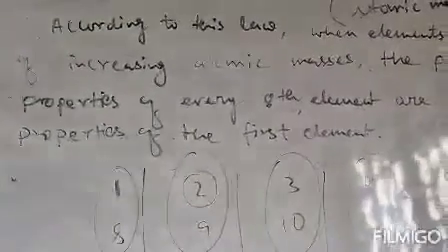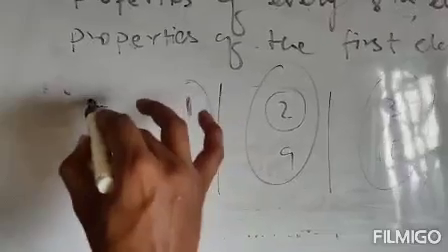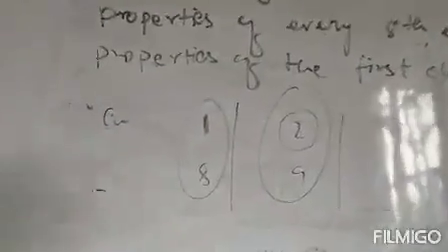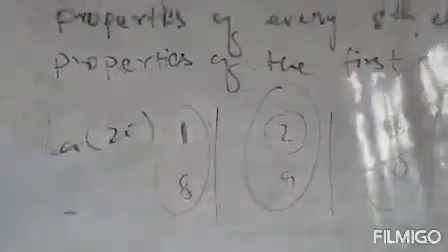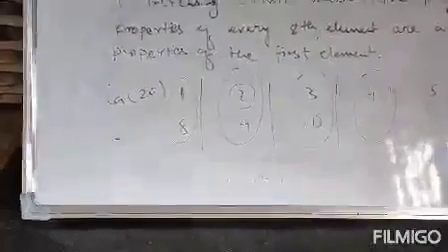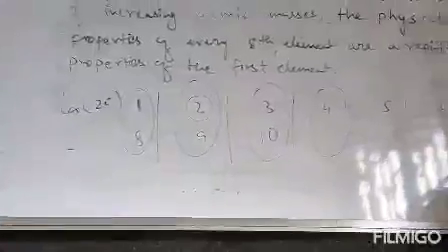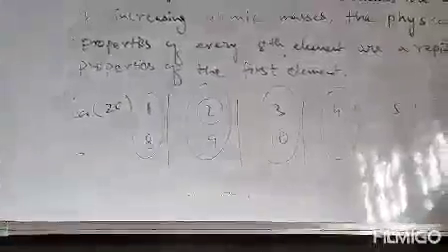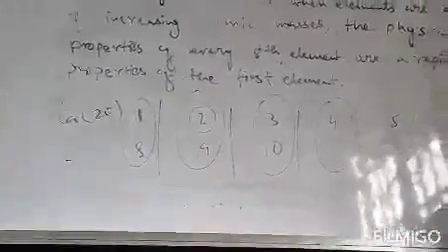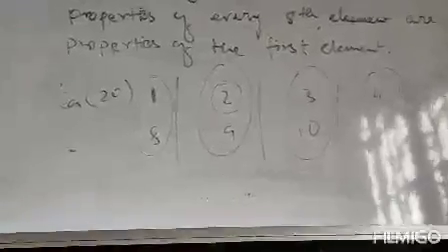This law will be valid up to calcium, whose atomic number is 20. This law is valid only up to calcium. After calcium, this law doesn't follow this trend. That is the biggest limitation of this law. Up to calcium, this law will be valid. Clear? This is a major drawback.